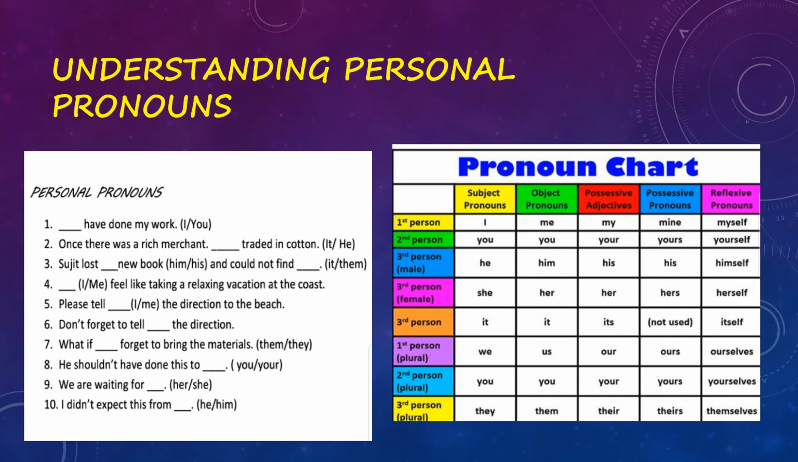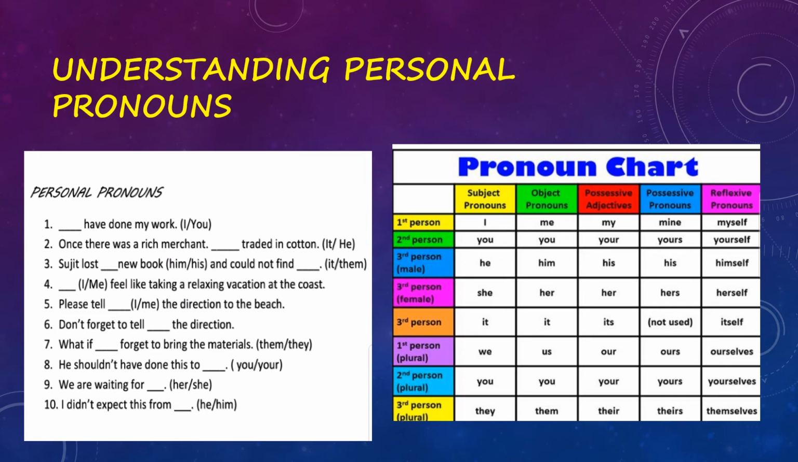Okay, so I am explaining now. Let us start. Dash have done my work. Now here the most appropriate personal pronoun will be: I have done my work. Okay, because you people are not going to do others' work. Number 1, the answer will be I.